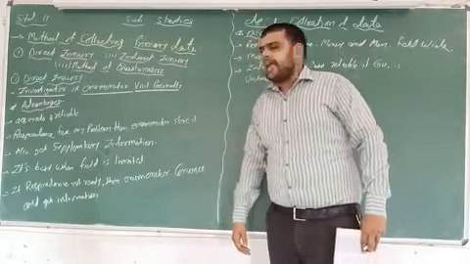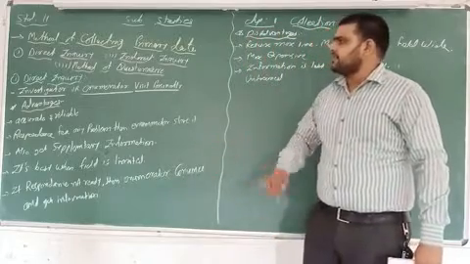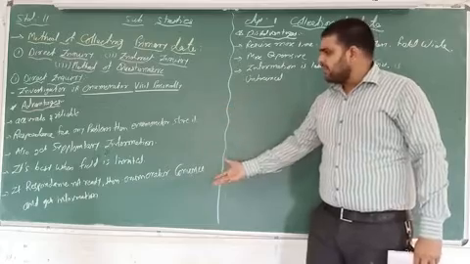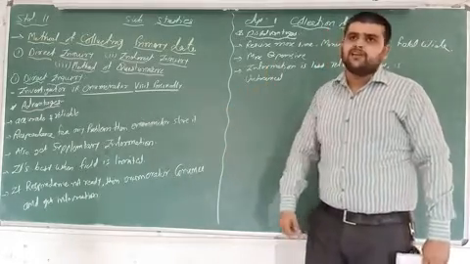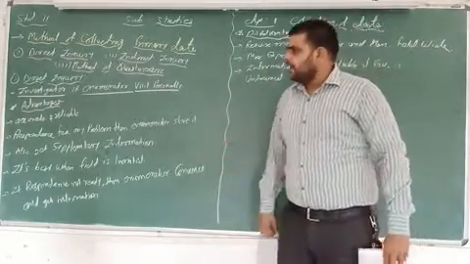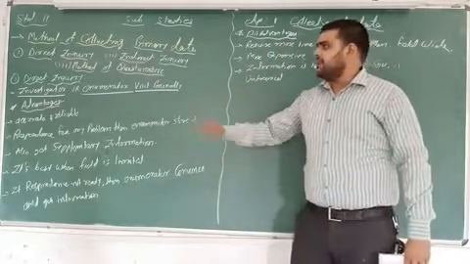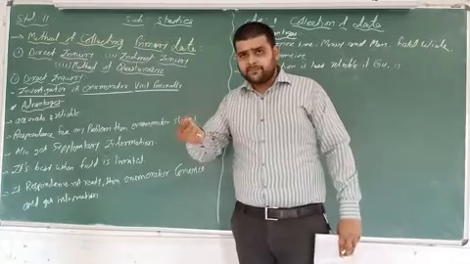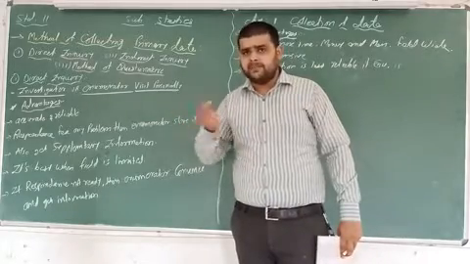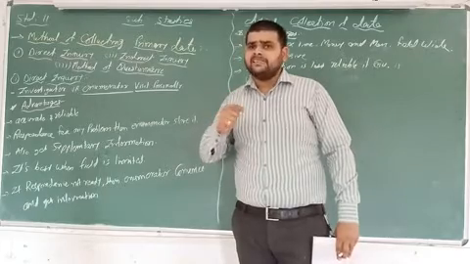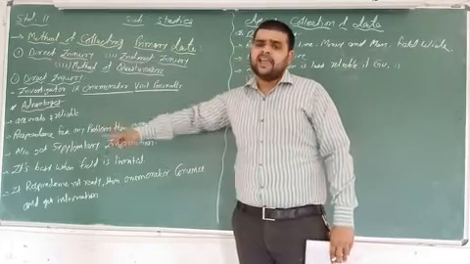Now, the advantages as well as disadvantages of this method. Various advantages are there, and some disadvantages also. Number 1, accurate as well as reliable. In direct inquiry, you meet that particular person personally and get the information, so the data must be accurate as well as reliable.